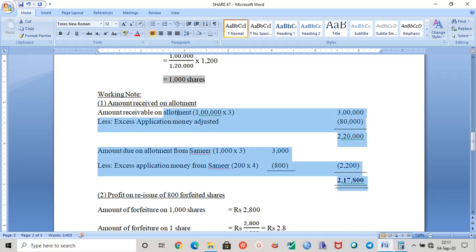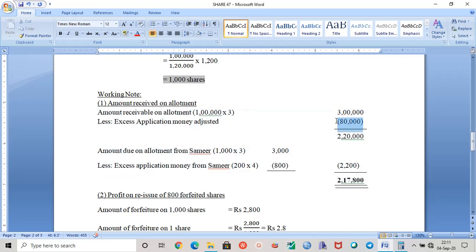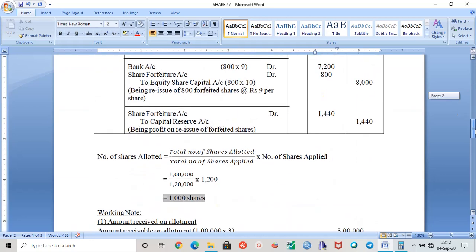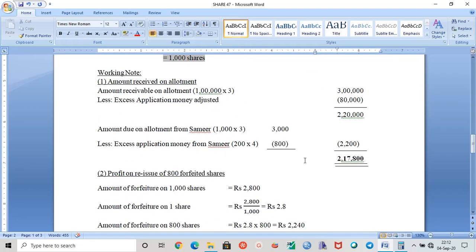If I have to explain this particular method here, 1 lakh shares, in 1 lakh shares this allotment money is due at the rate of rupees 3 per share. So 3 lakh. Now excess application money should be adjusted, 80,000, and the amount receivable will be 2,20,000. So you can see the amount here, 2,20,000. Now going to Samir.